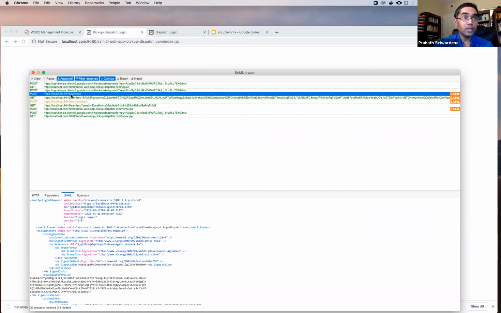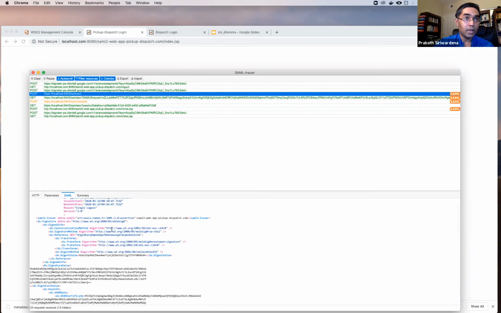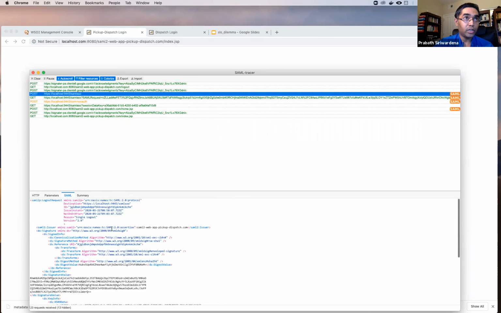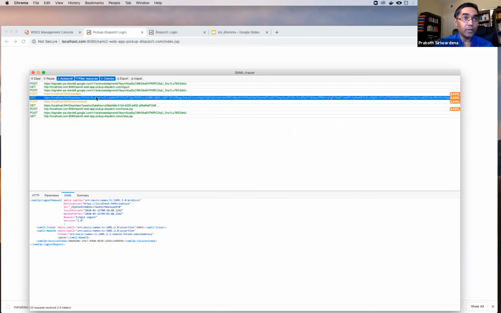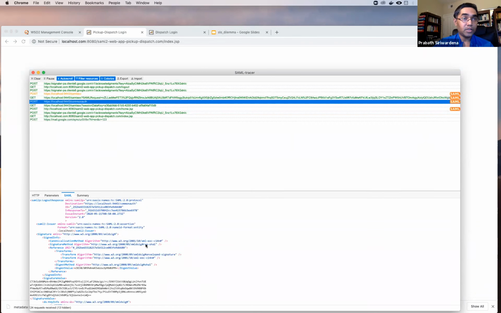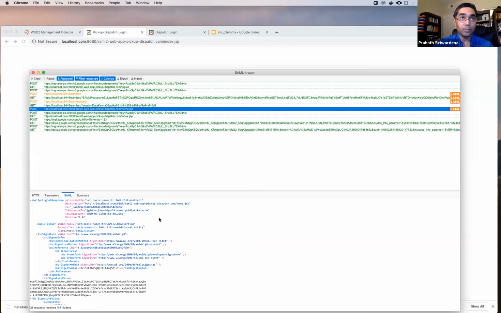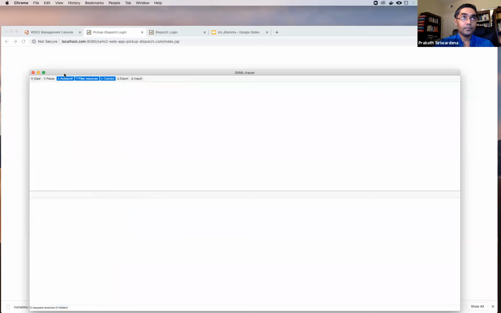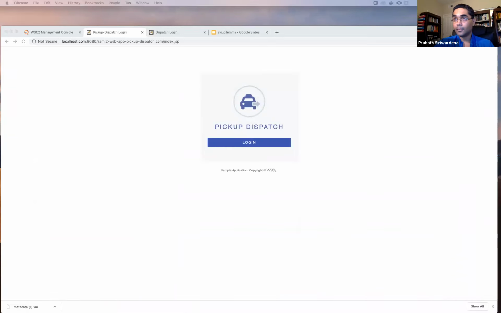The first one is the logout request coming from the dispatch app to 9443, and this is the logout request going from 9443 to 9445, and this is a logout response coming from 9445 to 9443, and this is the logout response coming from 9443 to the dispatch application. Right? So this is how you can build logout between federated IDPs. Okay, let's get back to the slides.